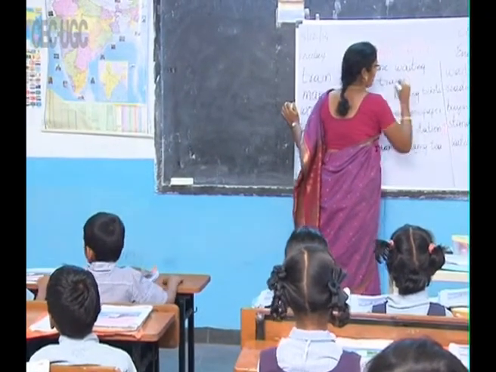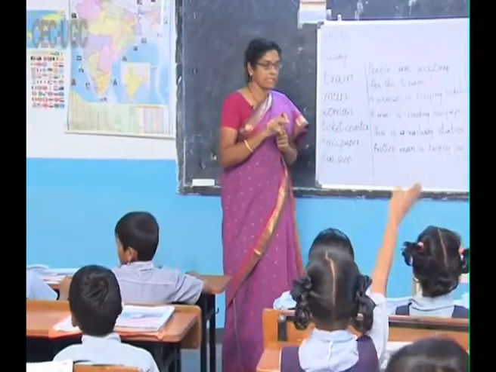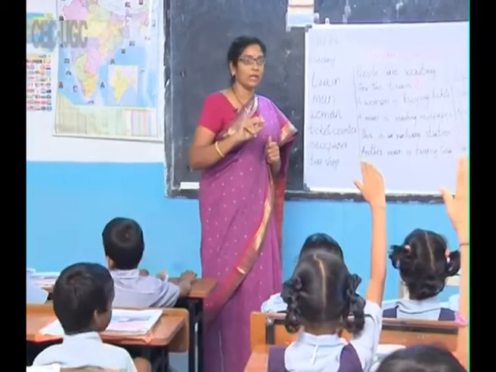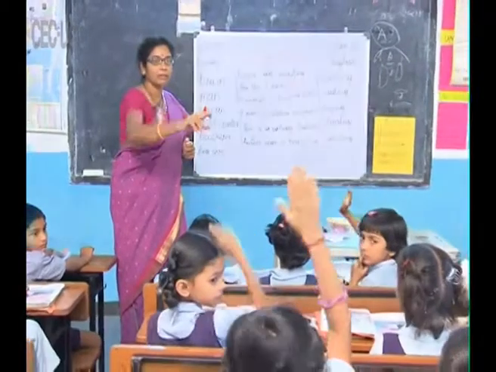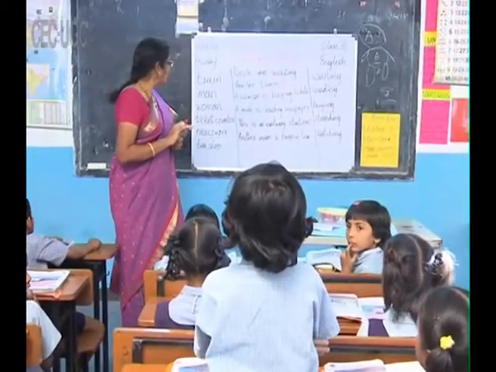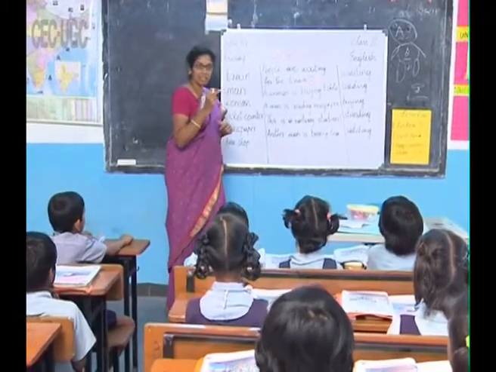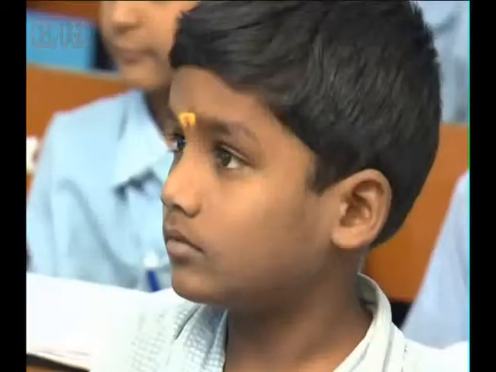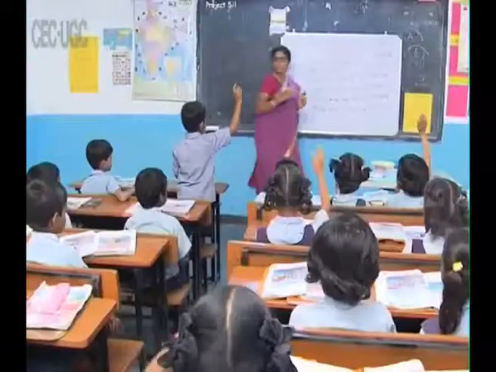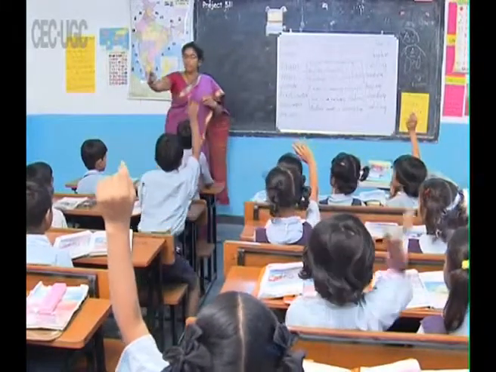Okay. Then which sentence? Okay. Who wants? You tell, beta. A woman is buying tickets. A woman is buying tickets. Shall we put it as 3? Okay. We'll put this as the third sentence. Then you sit down, Yakub. Shiva, you tell me.